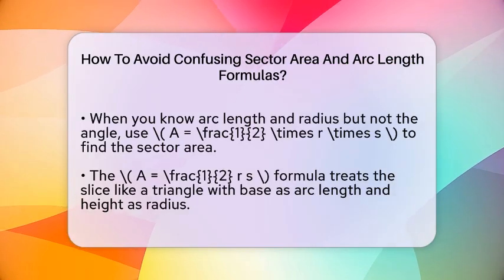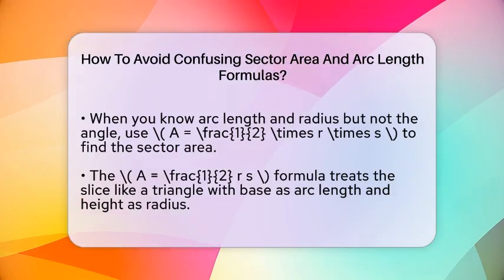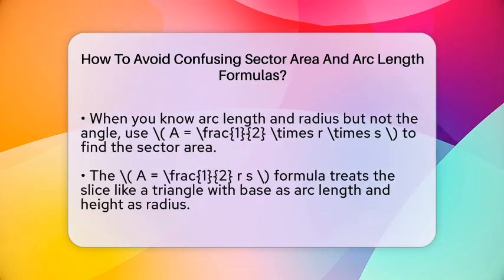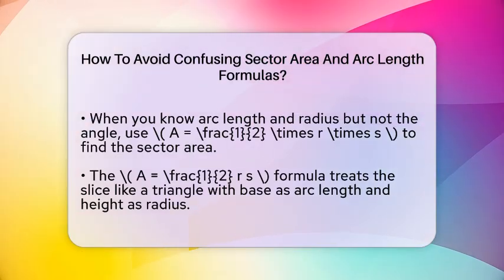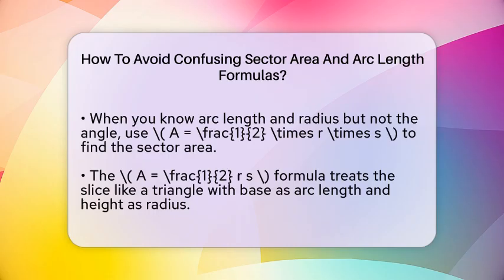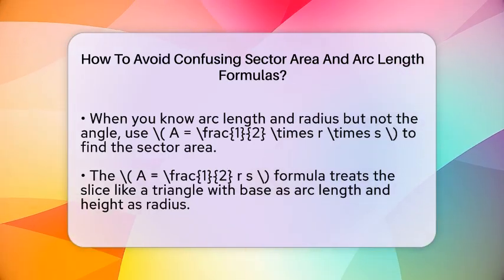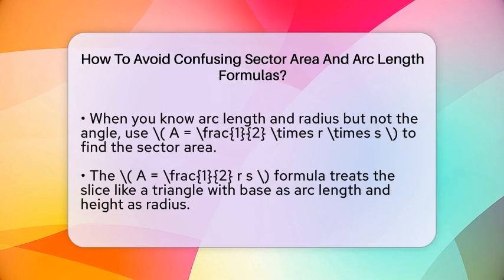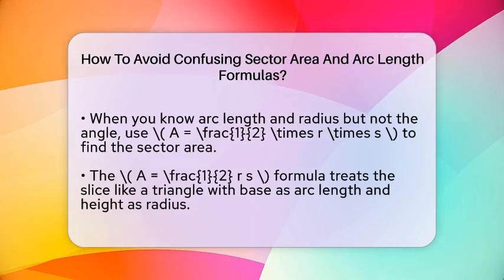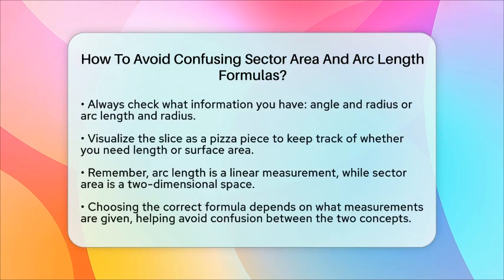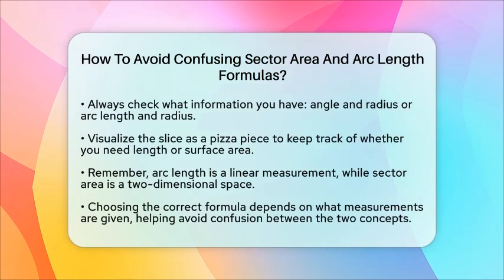To avoid mixing them up, always check what information you have. If you have the angle and radius, use the formulas with θ. If you have the arc length and radius, use the half radius times arc length formula for the area. Remember, the arc length is a linear measurement along the edge, while the sector area is a two-dimensional space inside the slice.